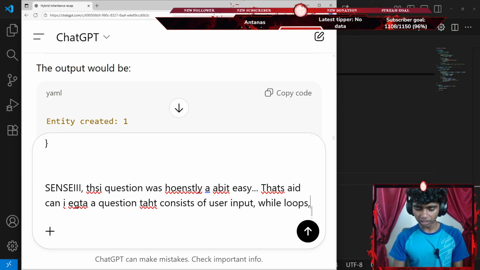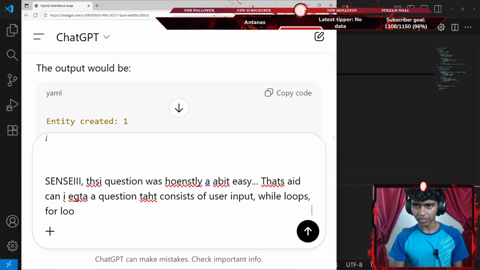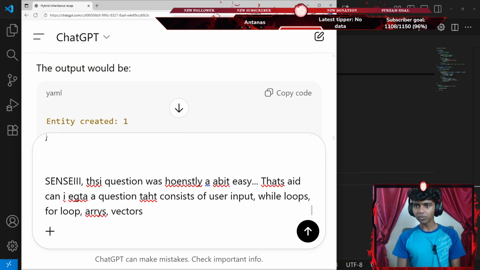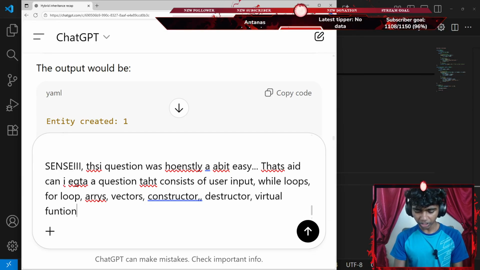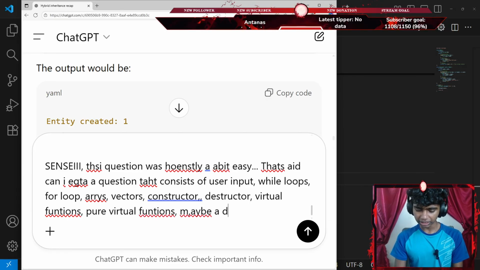So user input, while loops, maybe for loops as well. And then, should I go with arrays? I'll go with something like arrays, maybe vectors as well. Okay, maybe I'll go with something like constructor, destructor, and then virtual functions, pure virtual functions, maybe a diamond question as well.